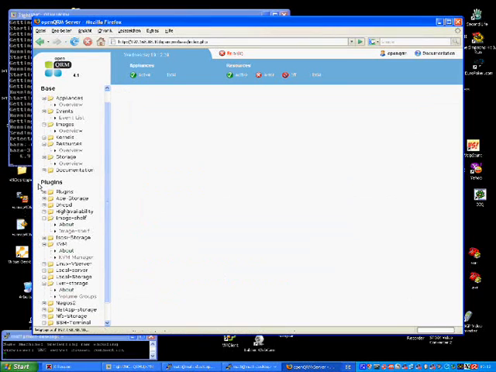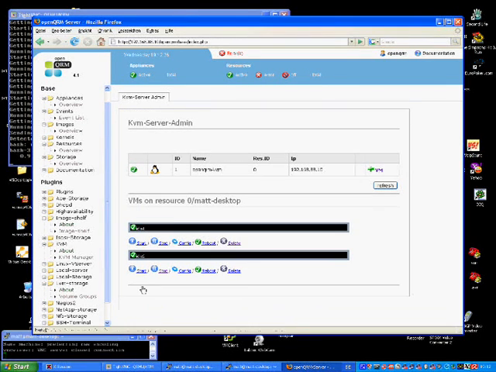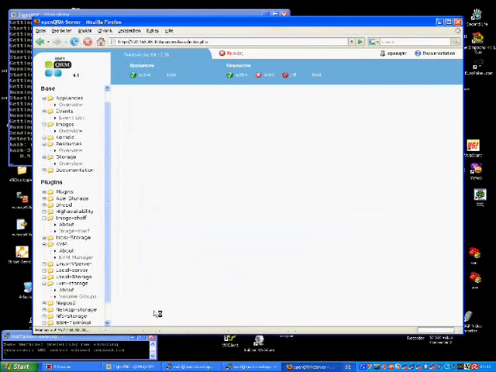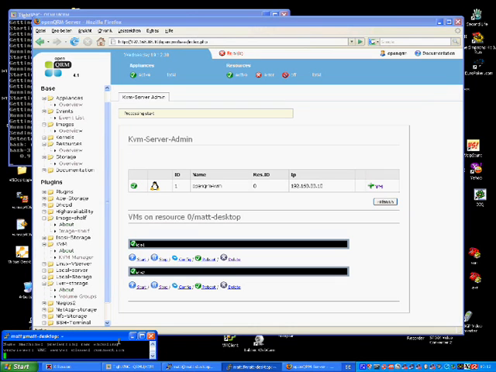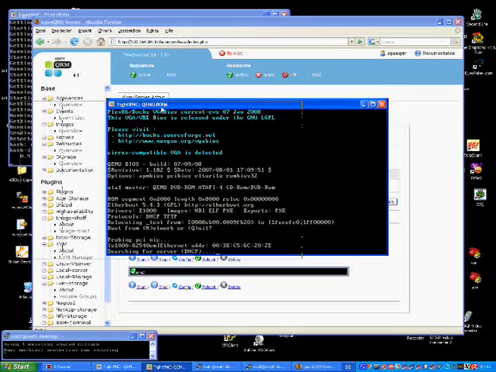Now we stop it while it's booting. And we start it again. So you can control your KVM virtual machines in any stage.